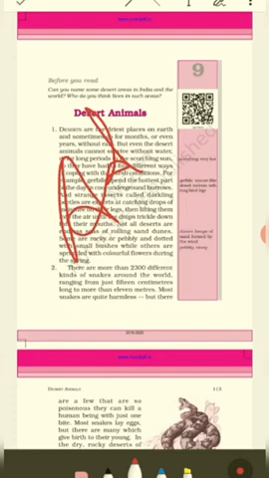So how do these animals live in the desert? They adapt themselves to the conditions in the surrounding environment. If there is a lack of water, they find survival strategies and ways, and then they survive perfectly and get in sync with that environment. This is how they adapt. Clear? So there are different kinds of animals that adapt perfectly to dry desert conditions. So without any further ado, let's begin the lesson.